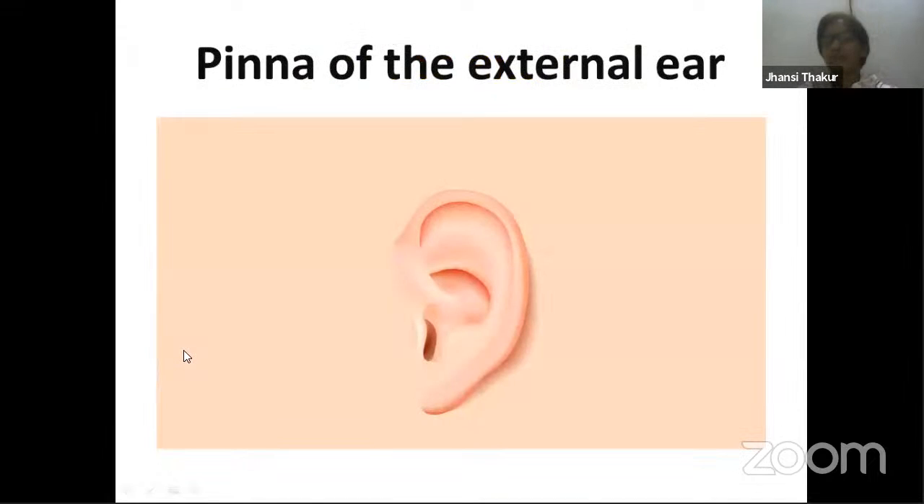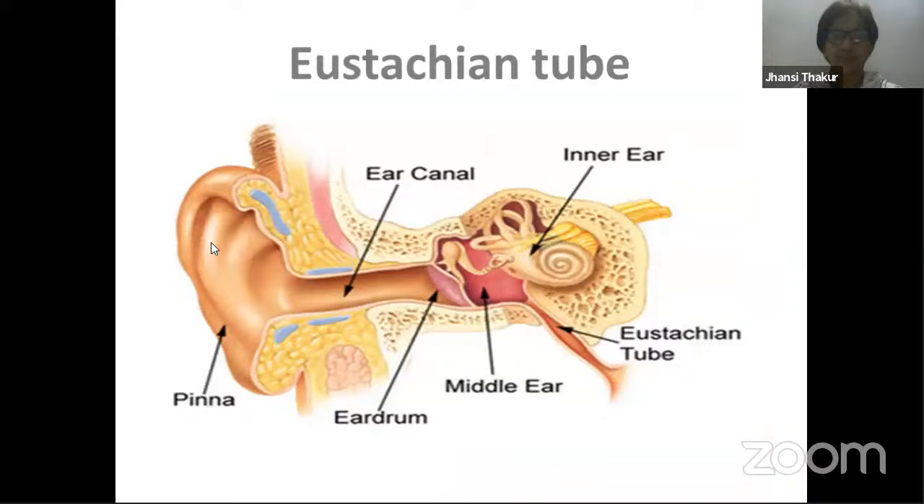Now, where do you find this elastic fiber? It is present in the pinna. In the beginning only I told you, an example of external cartilage is this pinna. Then the eustachian tube, this is the eustachian tube. What is this eustachian tube? It is a connection between the ear and the mouth.